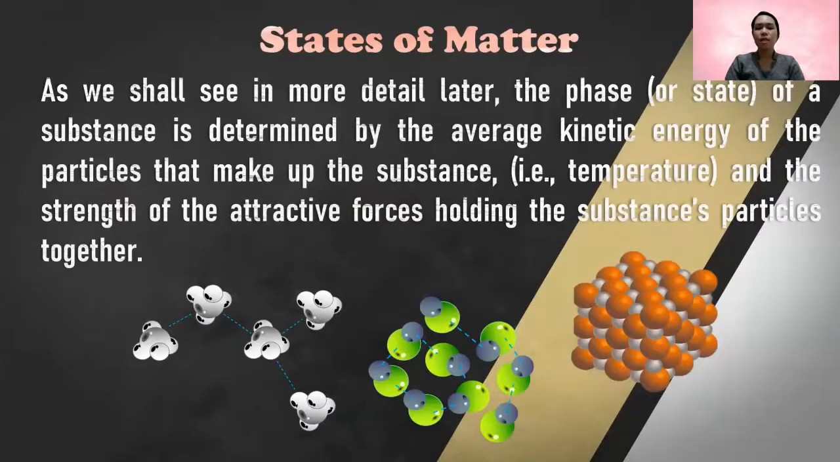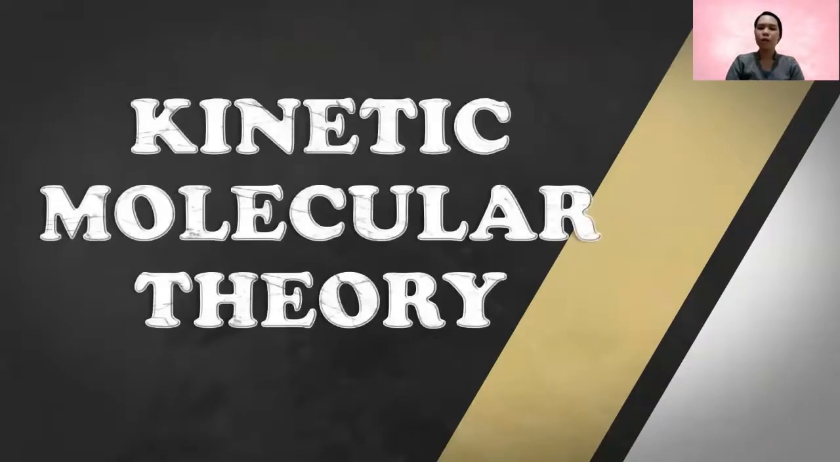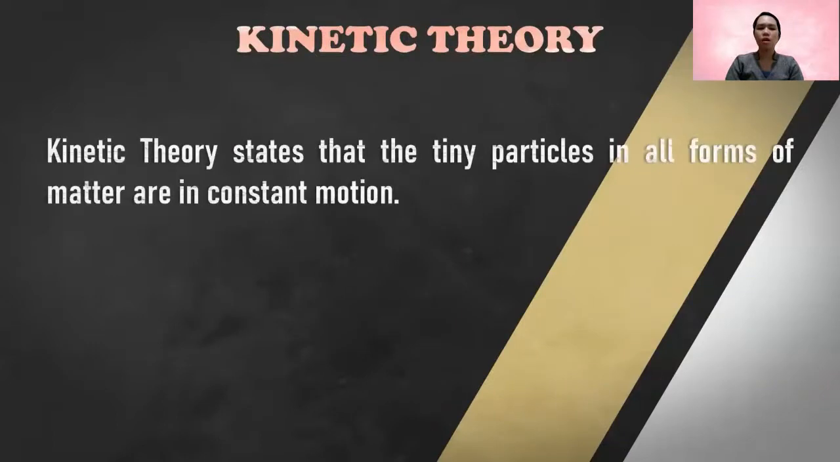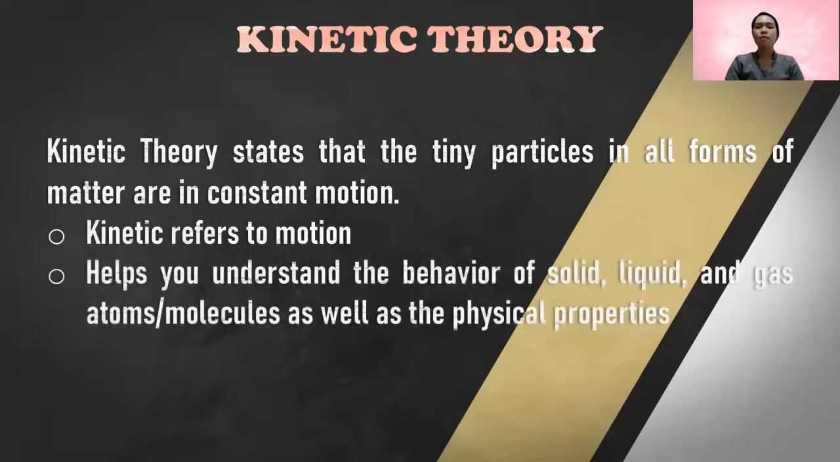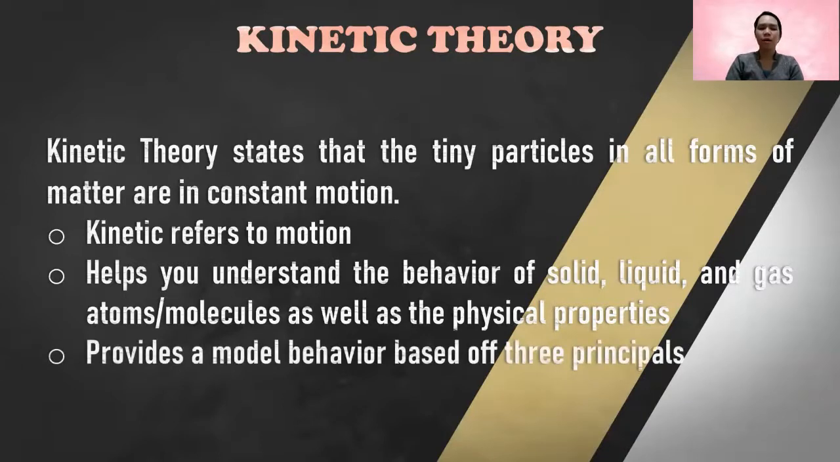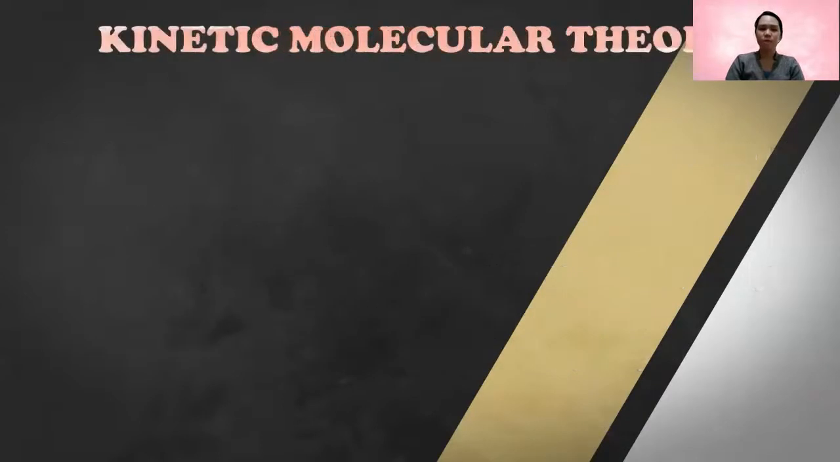As we shall see in more detail later, the phase or state of a substance is determined by the average kinetic energy of the particles that make up the substance and the strength of the attractive forces holding the substance's particles together. So let's talk about kinetic molecular theory. Kinetic theory states that the tiny particles in all forms of matter are in constant motion. Kinetic refers to motion. It helps you understand the behavior of solid, liquid, and gas atoms and molecules, as well as the physical properties. It provides a model of behavior based on three principles.